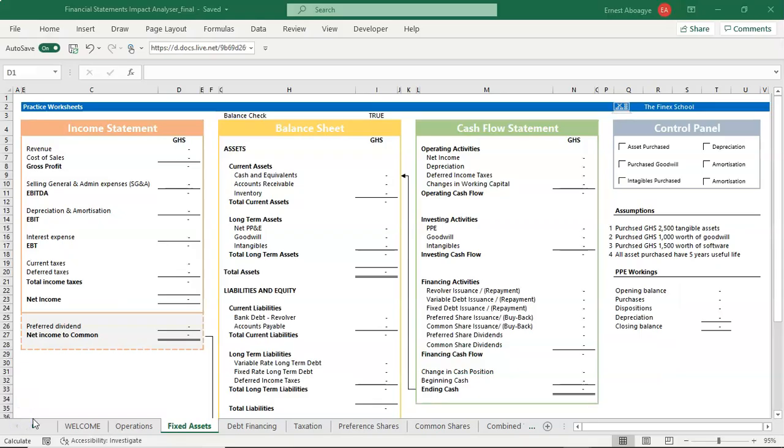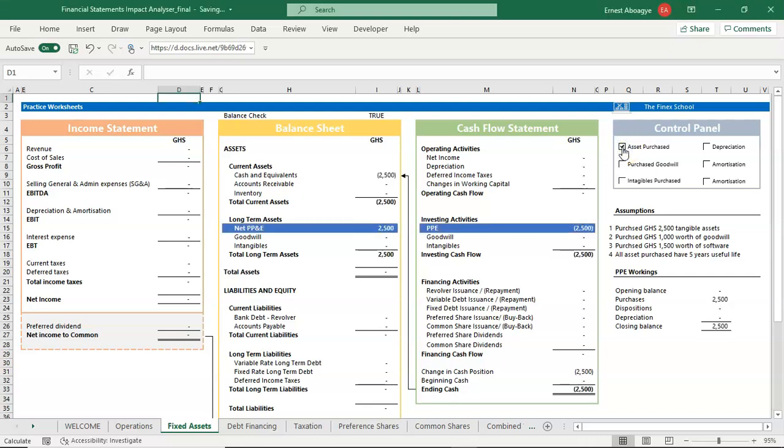Now let's turn our attention to when we have fixed assets involved and how it impacts the three statements. When we purchase an asset, assuming we purchase an asset of 2,500, you realize that it has no impact on the income statement, but there is full impact on the balance sheet and the cash flow.